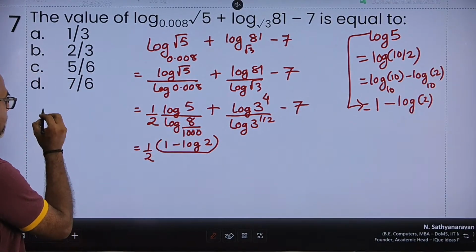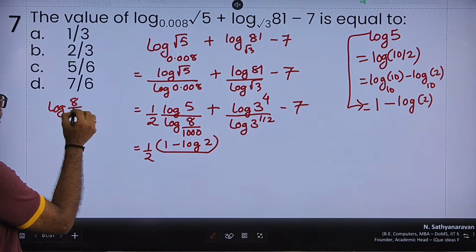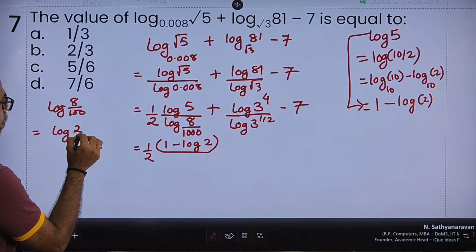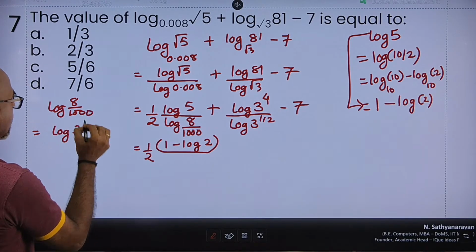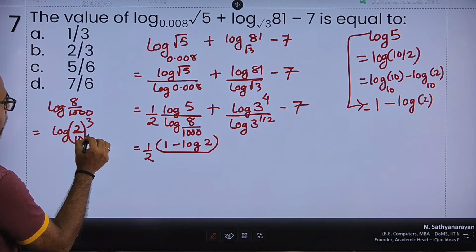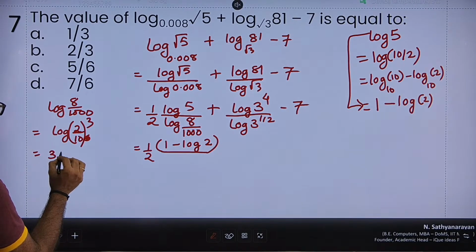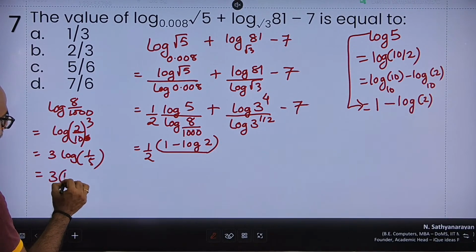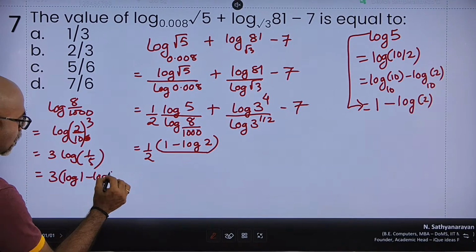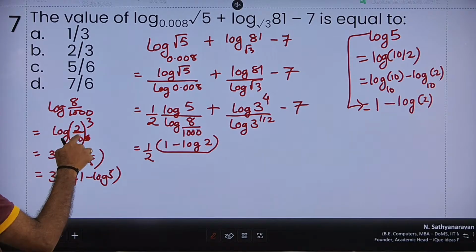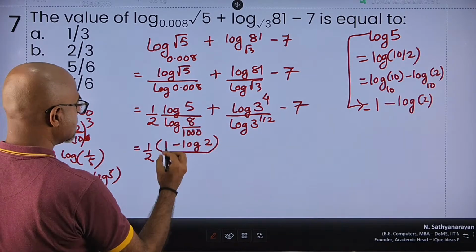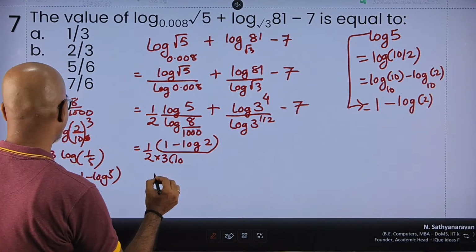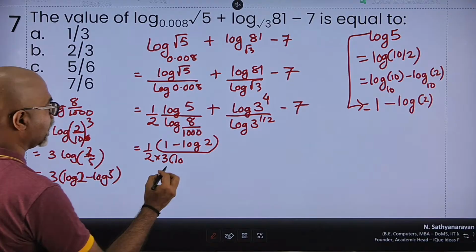Now let's take a look at this. Log of 8 upon 1000 can be written as log of 2 by 10 cube, which can be written as 3 times log of 2 by 10, which is 3 times log of 1 by 5, which can be written as 3 times log of 1 minus log of 5, right? Because log of a by b is log a minus log b. So this can be written as 3 into log of 2 by 5, log of 2 minus log of 5.